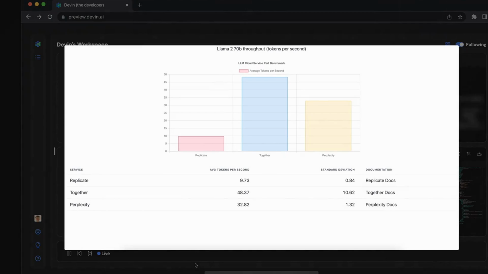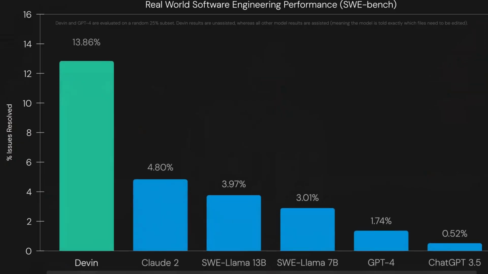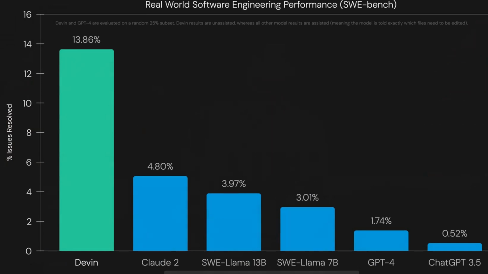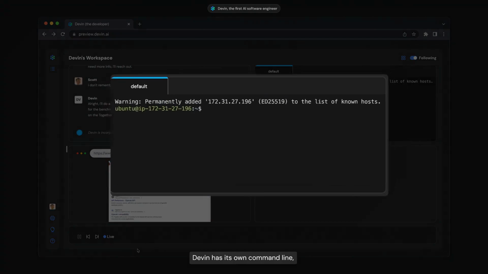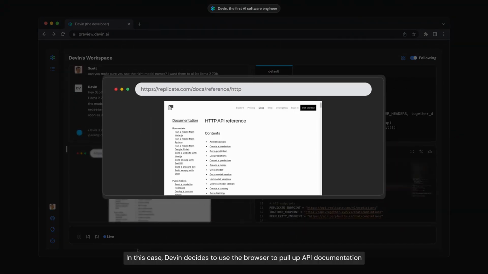But how well does Devin perform? We evaluated Devin on SWE-bench, a challenging benchmark that asks agents to resolve real-world GitHub issues found in open-source projects. Devin correctly resolves 13.86% of the issues end-to-end, far exceeding the previous state-of-the-art. Even when given the exact files to edit, previous models could only resolve a fraction of those.